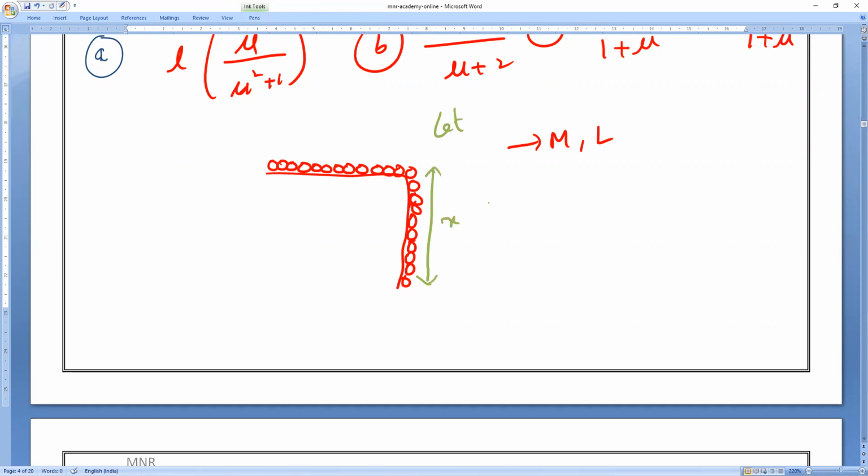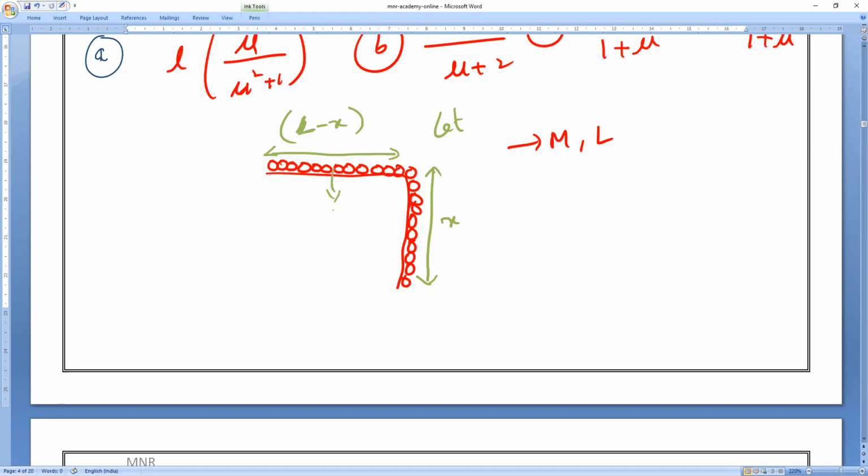What is this length? Everybody should speak. X. So if this length is x, then what is the remaining length? L minus x. Yes, please try to speak.